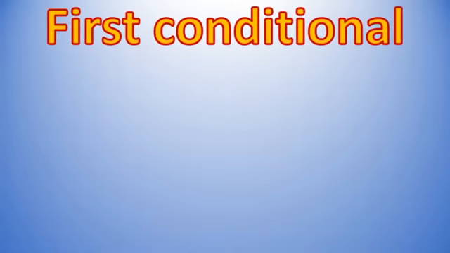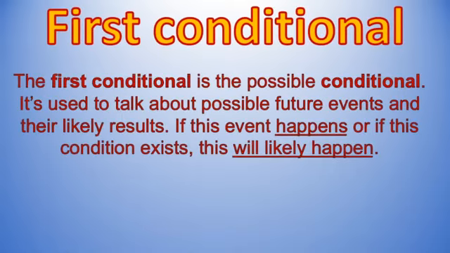Today I'm going to explain the first conditional. What is that? First conditional is the possible conditional. It is used to talk about possible future events and their likely results. If this event happens, or if this condition exists, this will likely happen.